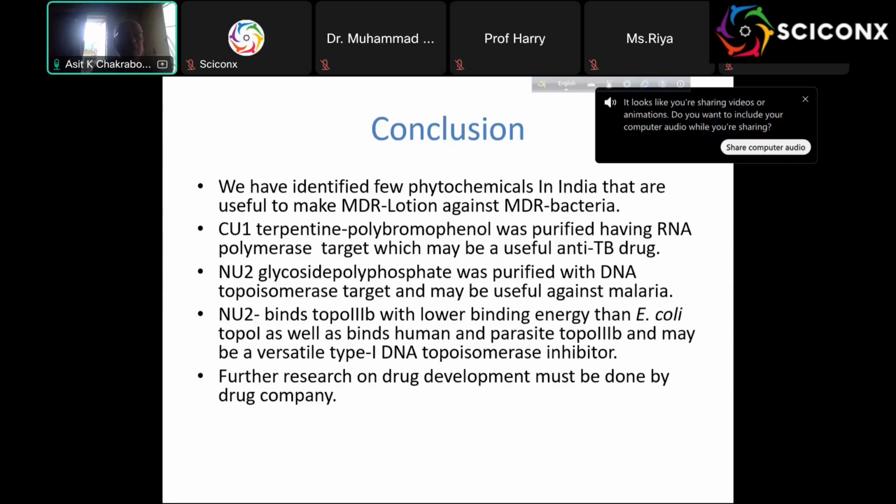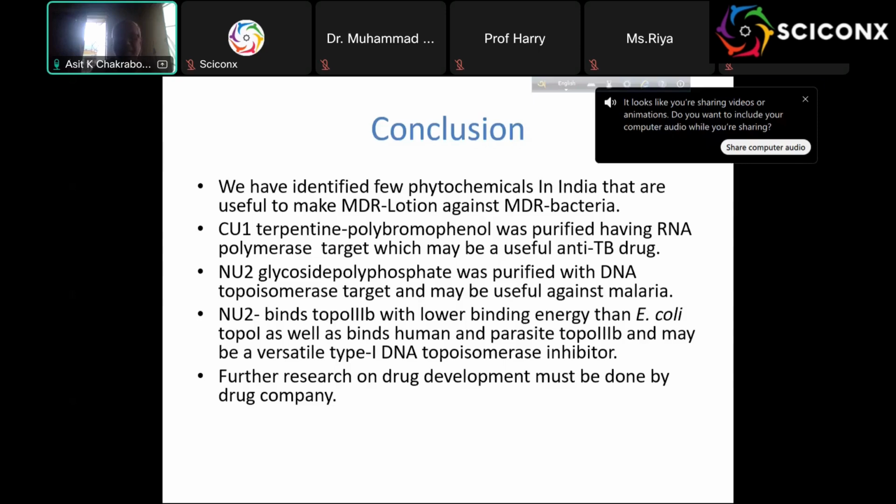NO2 also inhibits RNA polymerase a little bit, and DNA topoisomerase a little bit, because the phosphate is a competitive inhibitor of the nucleotide, but it is not much specific. So that is the thing I did, but further research on drug development is needed.